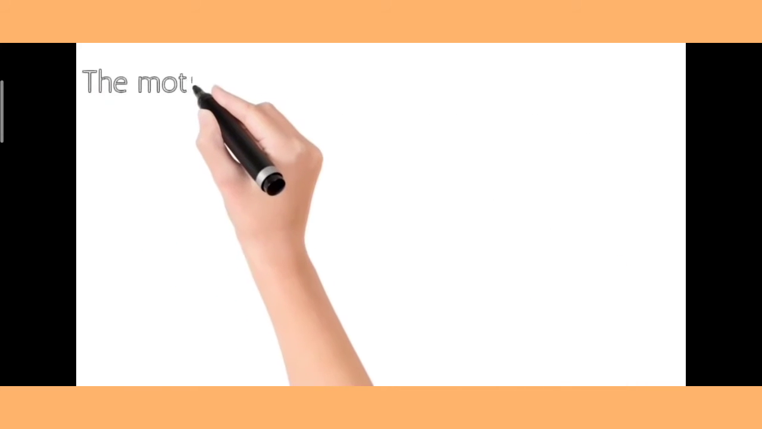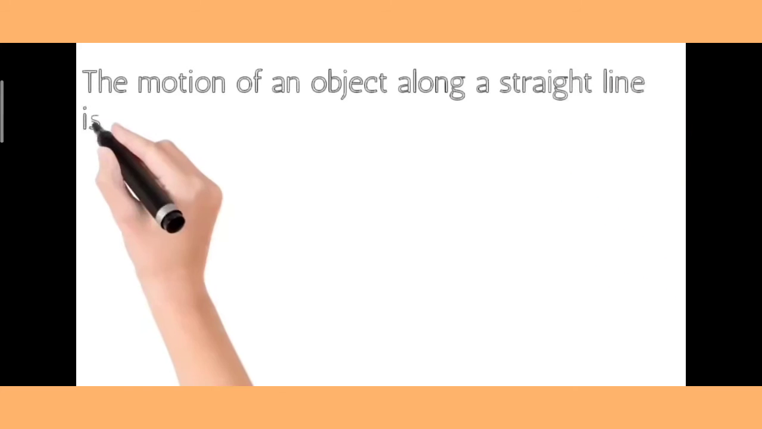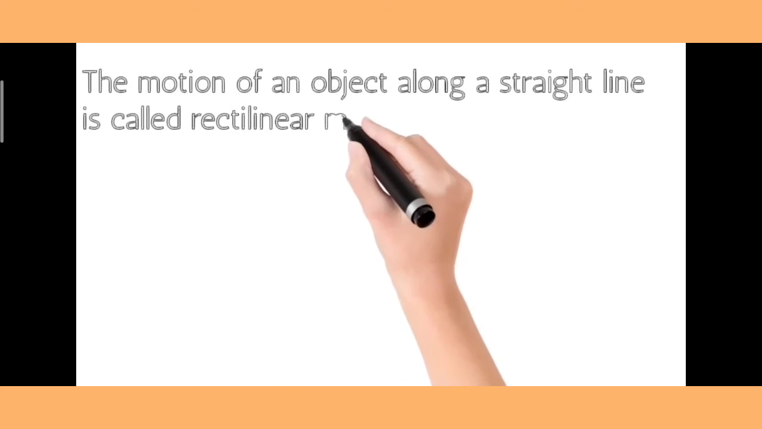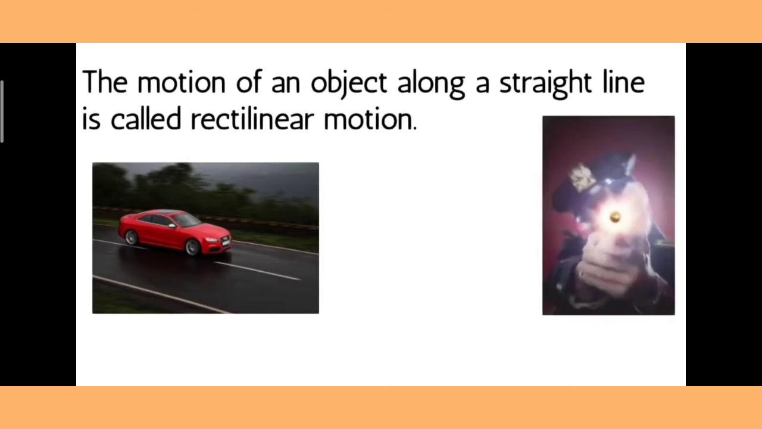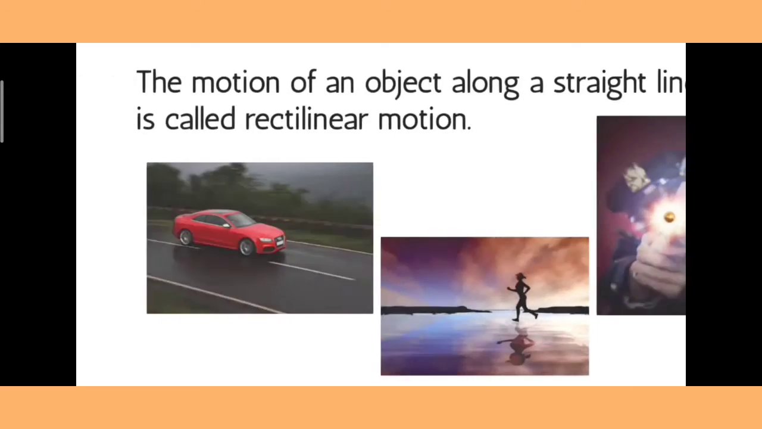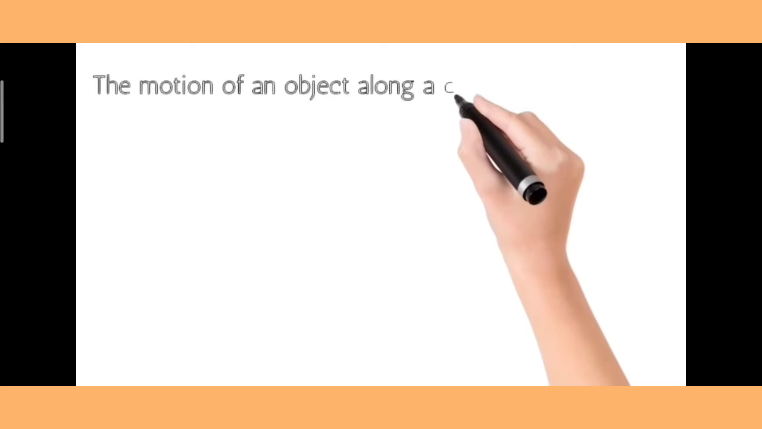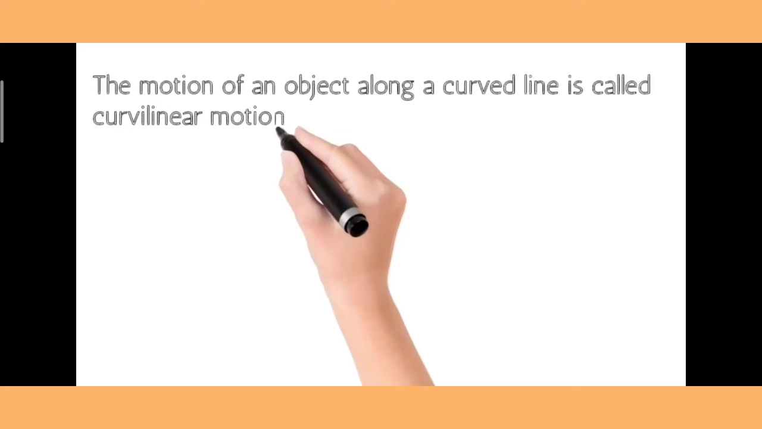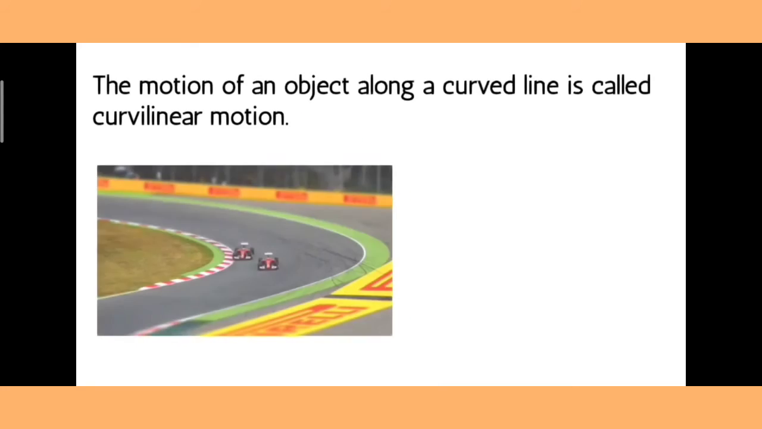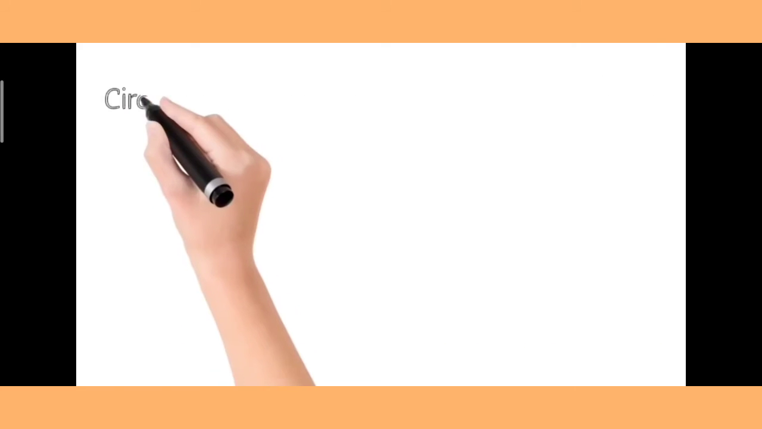First, rectilinear motion. The motion of an object along a straight line is called rectilinear motion. For example, a car moving along a straight road, a ball falling down in a straight path, and a bullet from a gun. Then curvilinear motion. The motion of an object along a curved line is called curvilinear motion. A car taking a turn on the road, a basketball thrown into the basket, etc.